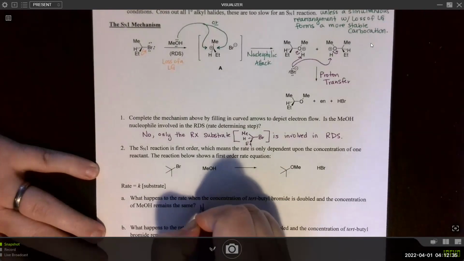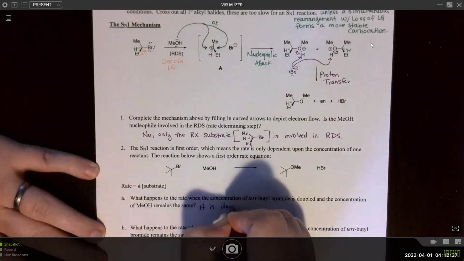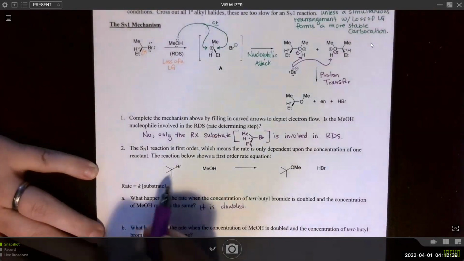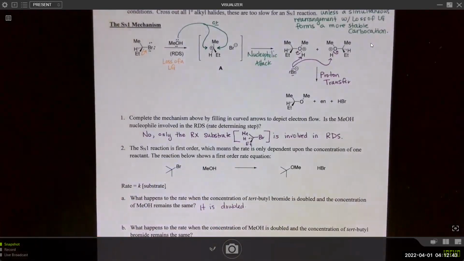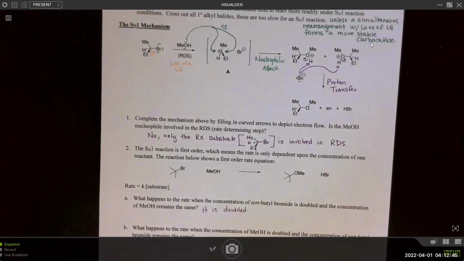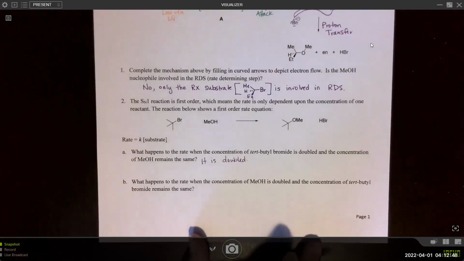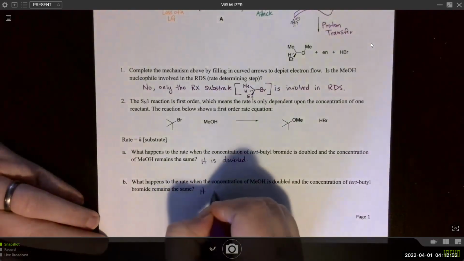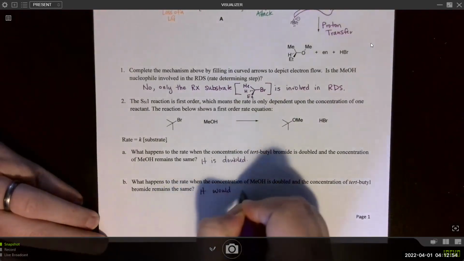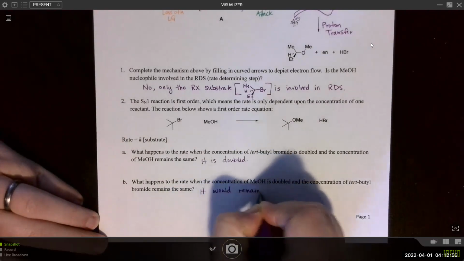Right, so it is doubled, because this is the one that's involved and it's the substrate. So if we double that, we double the rate. What happens when the concentration of methanol is doubled and the concentration of tert-butyl bromide remains the same? It would not change. It would remain the same.